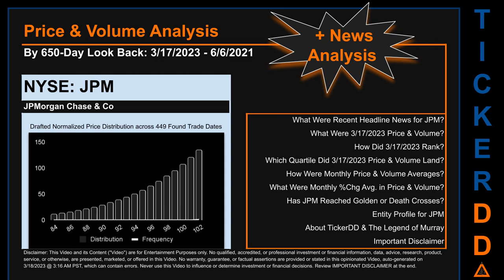The chart shown on this page is our initial attempt at studying the price for JPM after dynamically normalizing price distribution across those discovered trade dates. The bar chart is the generated distribution and the overlaid line graph, if it is generated, is the frequency of the prices on the x-axis. We will enhance this look through as our AI model progresses in the next iteration.